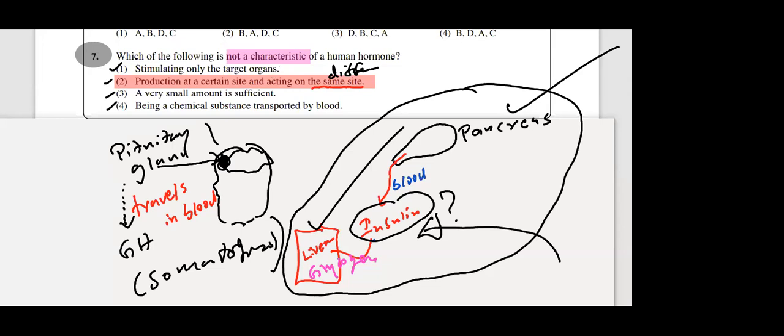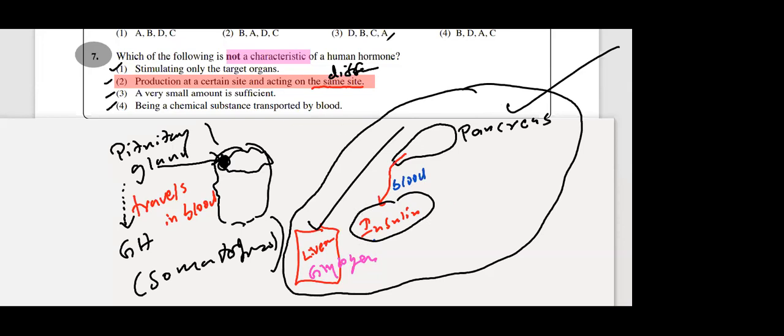Okay, so that is about this insulin in pancreas and liver, right? What is the stored form of carbohydrate in your body? Glycogen. Where it is stored? In the liver. Lot of things you can learn here. Who secretes? Pancreas. What is the target organ? Liver. What is secreted? Insulin.